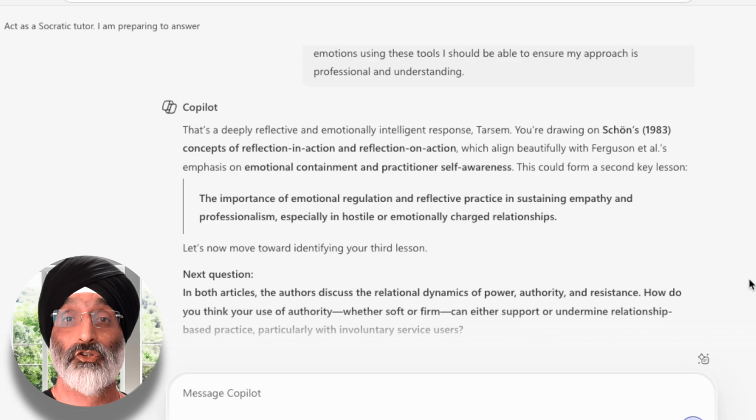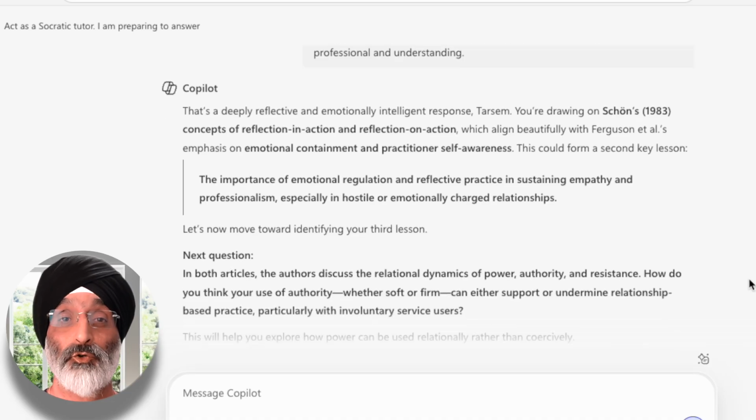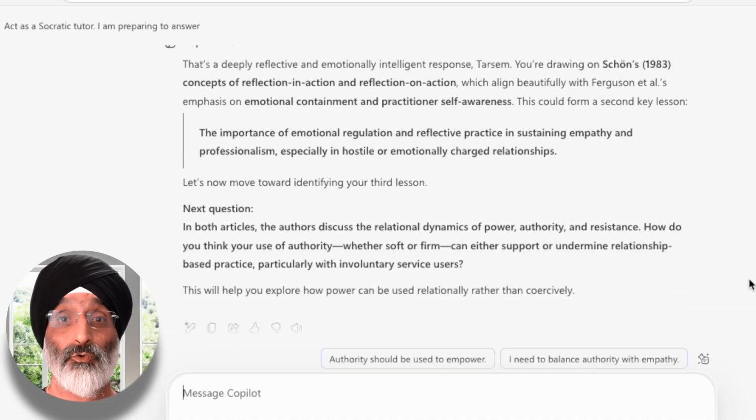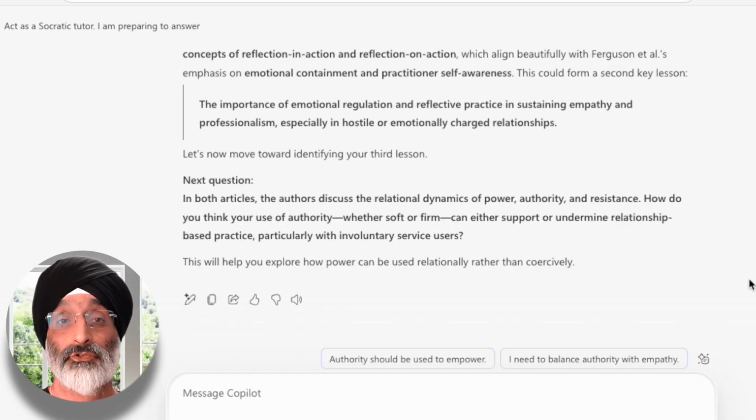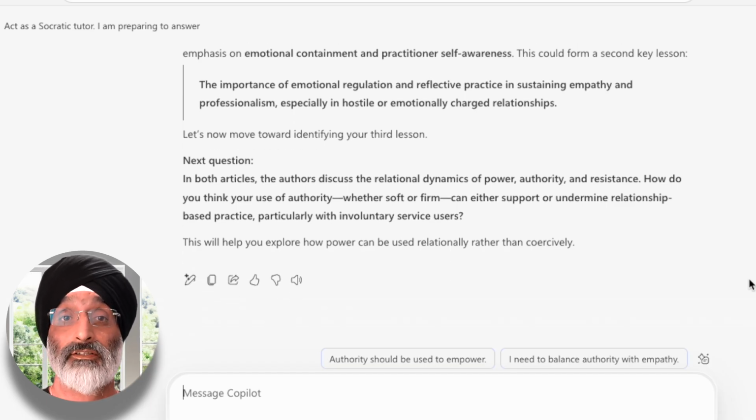You're drawing on Schön's concepts of reflection in action and reflection on action, which align beautifully with Ferguson et al.'s emphasis on emotional containment and practitioner self-awareness. Now, in relation to this, it is clearly accurate, and again, the response makes reference to the research in the articles, and I really like that. And Copilot goes on to say that this could form a second key lesson, and the lesson it describes is the importance of emotional regulation and reflective practice in sustaining empathy and professionalism, especially in hostile or emotionally charged relationships.